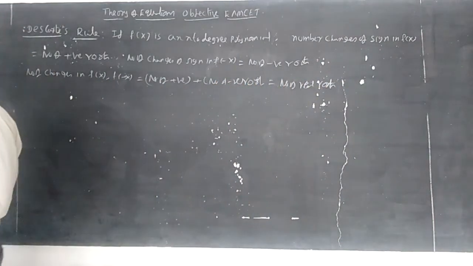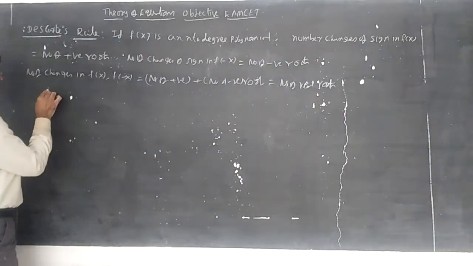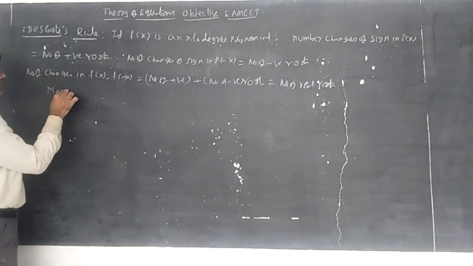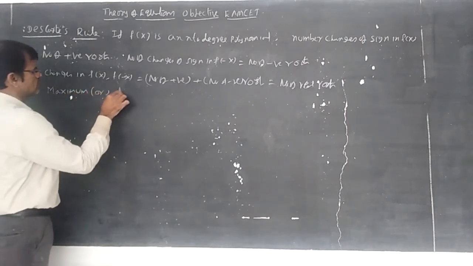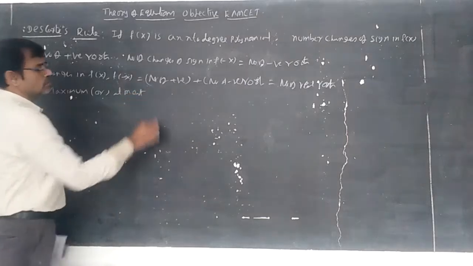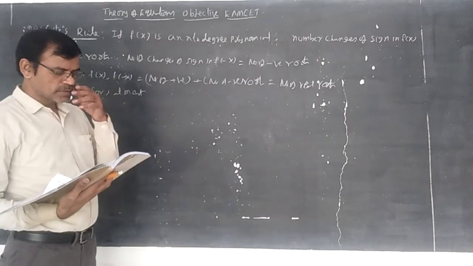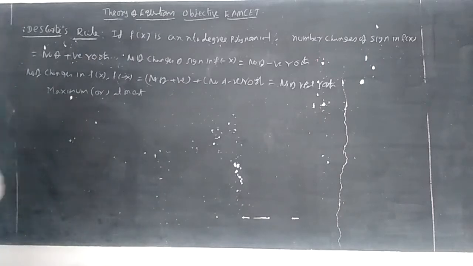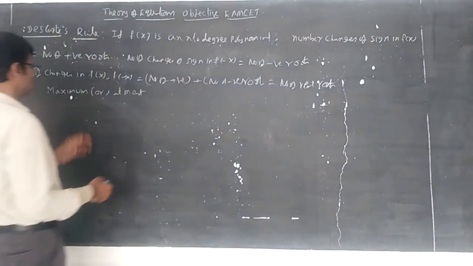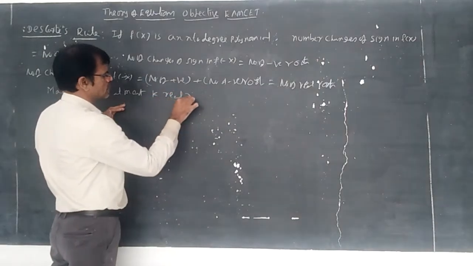So in the case of real roots, we can say at most, so maximum real roots. The notation means that if k changes are there, there are at most k real roots.